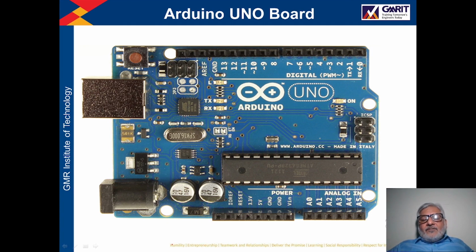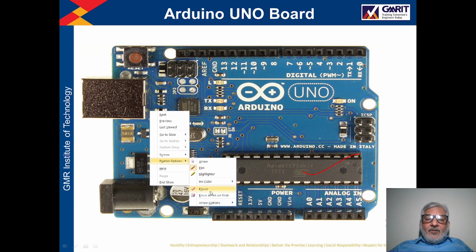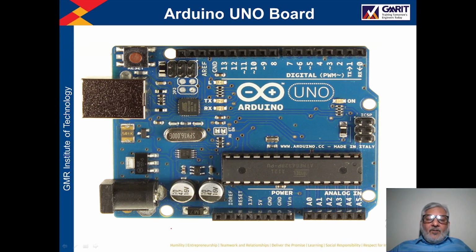Now, as we know, to sense the external environment, suppose we want to sense the temperature of this room, for that we will use sensors like a temperature sensor. And generally the sensors, in most cases, generate analog signals. But the microcontroller which we have here, this ATmega 328, is digital in nature. So we basically need the digital signal, which will be processed by this processor.